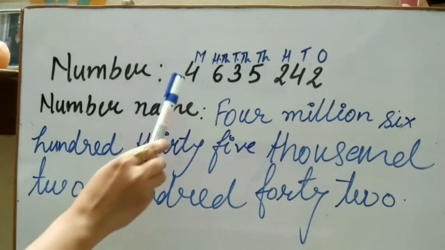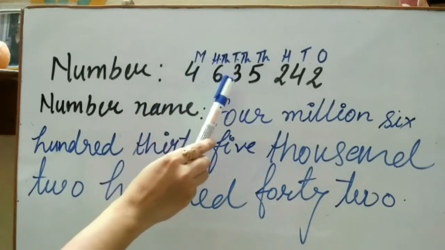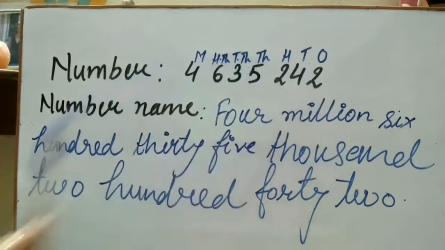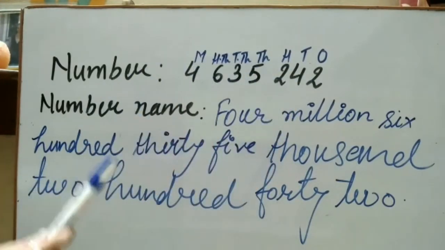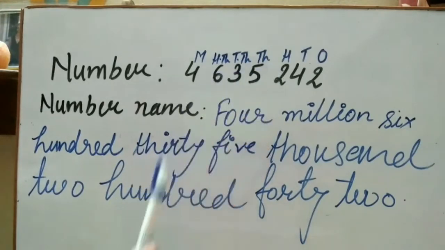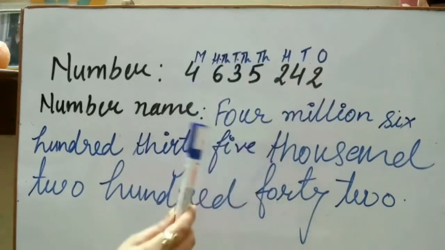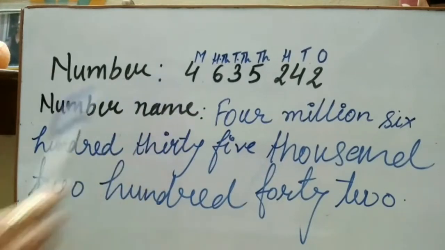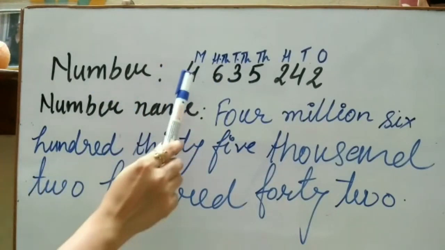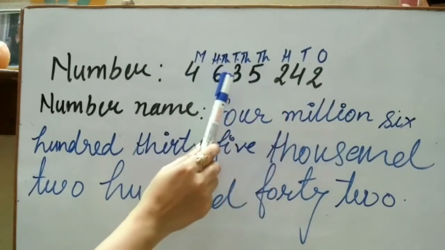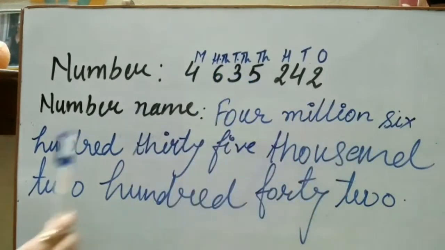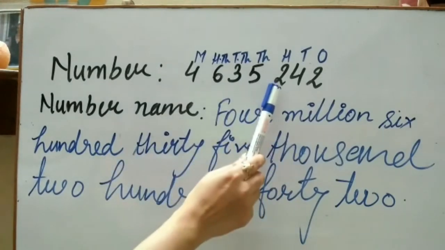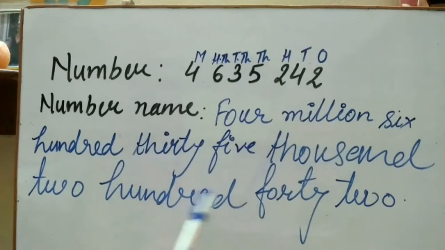Let's see an example. The number is 4,635,242, and we have to write the given number in words in the international system. First of all, we will write the places of the given digits: ones, tens, hundreds, thousand, 10,000, 100,000, million. Now we will write the given number in words. 4,635,000, 635,242, 242.